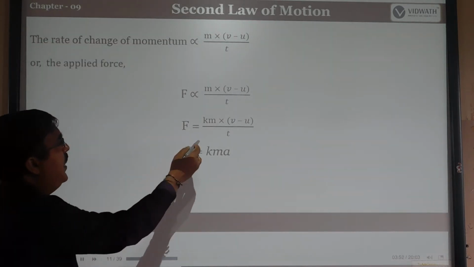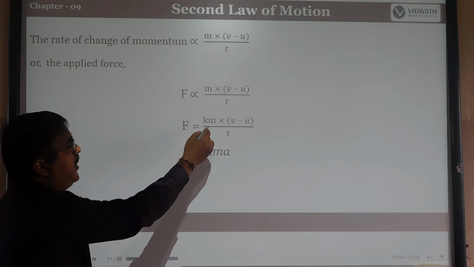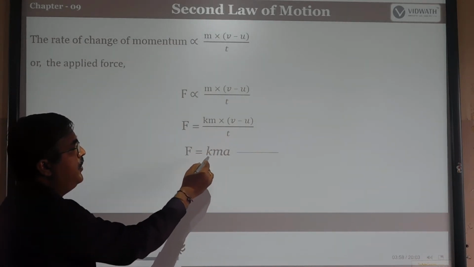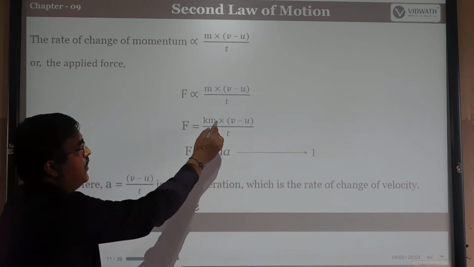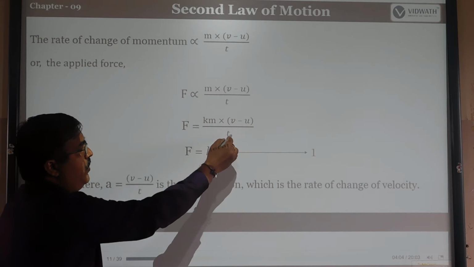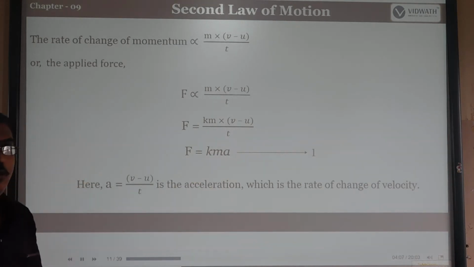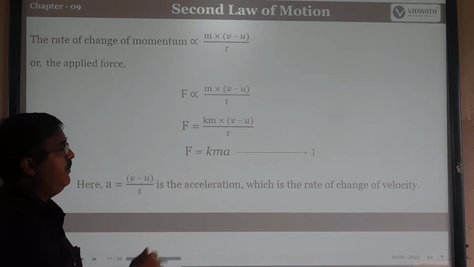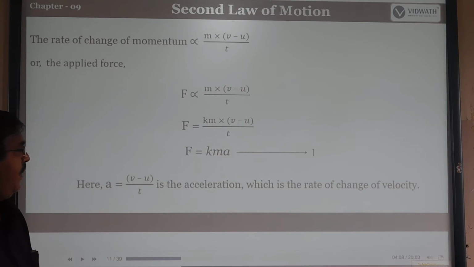So F is equal to the proportionality constant k into m into v minus u divided by t. Here k is common. So F is equal to k into m into v minus u divided by t, and v minus u divided by t is the acceleration a. You know the acceleration formula, a is equal to v minus u divided by t. Hence F is equal to k into m into a. If we take k equal to 1, then F is equal to m into a.